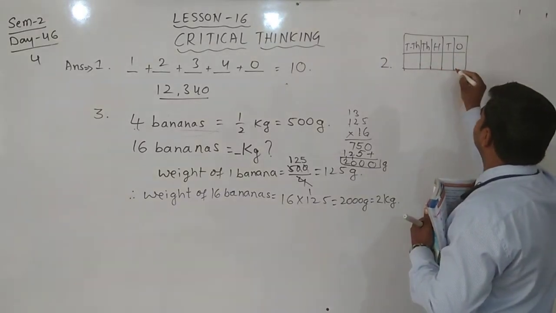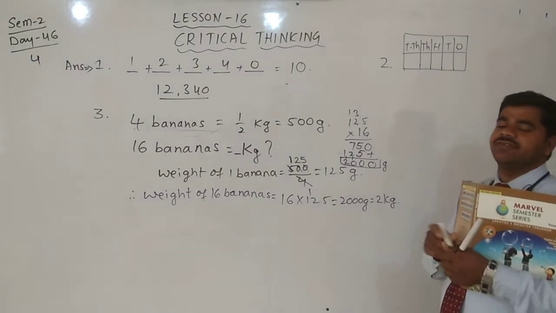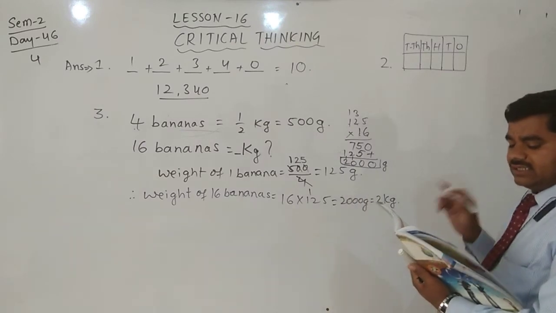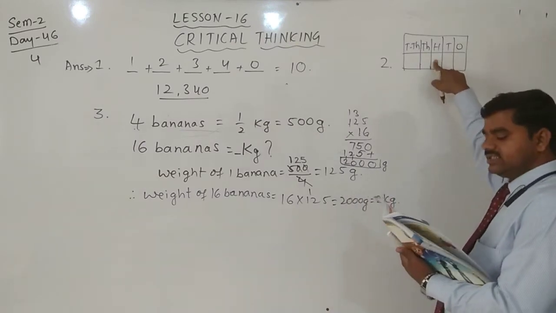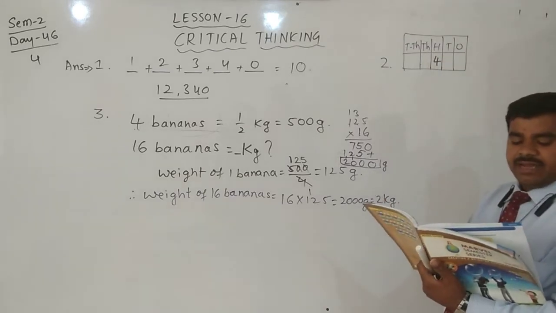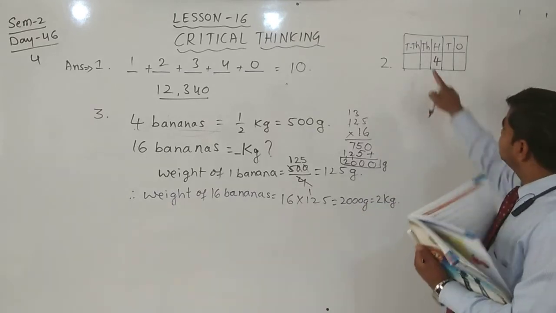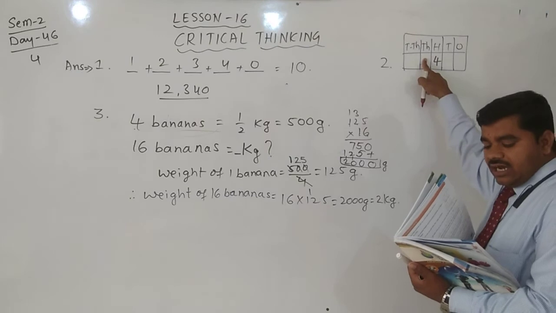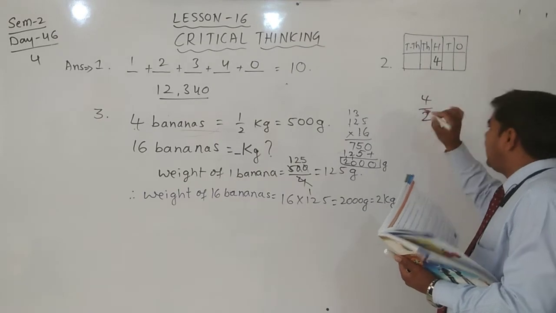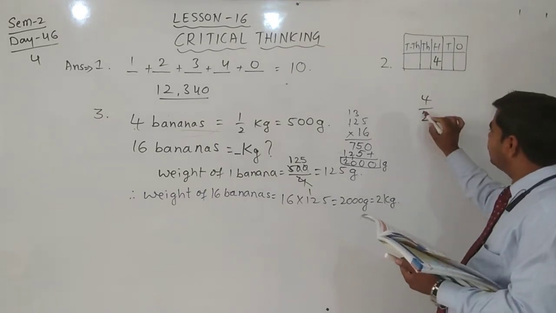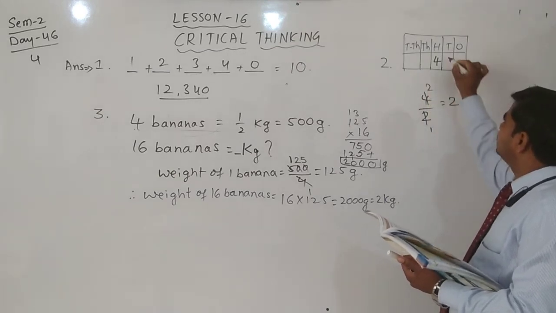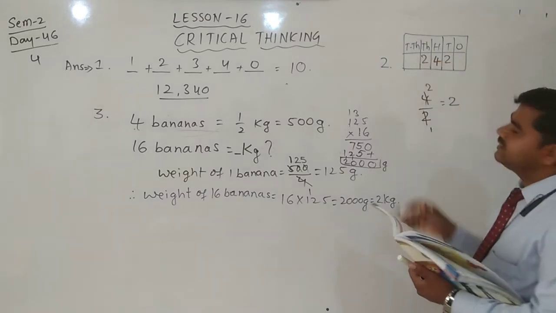First, what is given? 100 place digit they given. Read the question once again. I am 5-digit number. The digit in my 100 place is 4. Yes, the digit in my thousands and tens place are half of the digit in my 100 place. Half means we can write 1 by 2. 2 parts. 2 ones are 2, 2 twos are 4. Then answer is 2. In tens place and thousands place there is a 2.